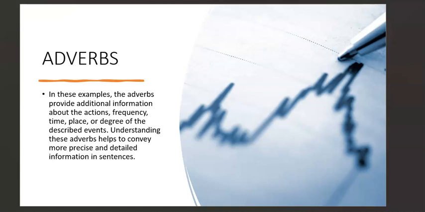Now, the reason why we have to understand adverbs is because even when we're talking to people or writing, we want to give them more information on our actions, right? We want to tell them what place we did a certain action, where we did this action, to what extent, to what degree we did this action. So that's the reason why we learn adverbs, to help us provide additional information about the actions we have done: frequency, time, place, degree, and even describe the event in deeper length so that people can well understand that. So that's why we understand adverbs.